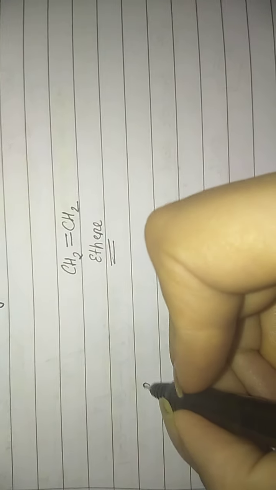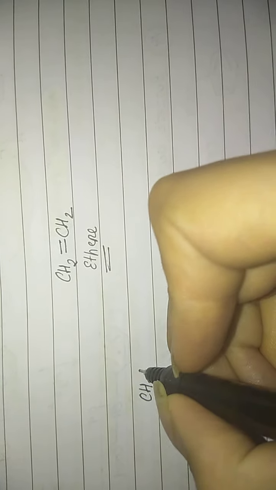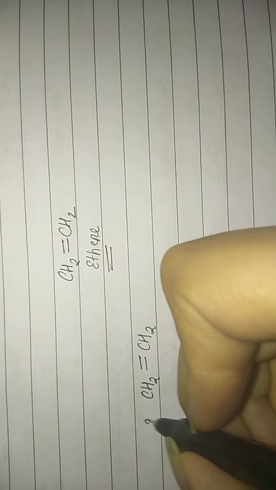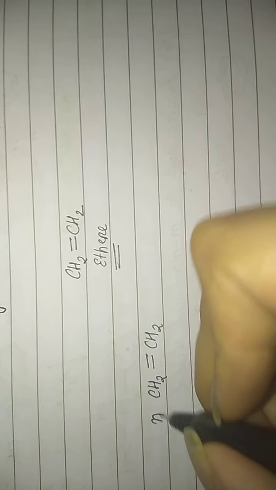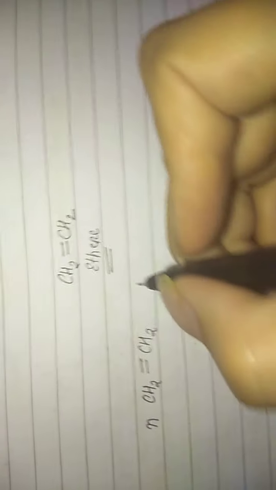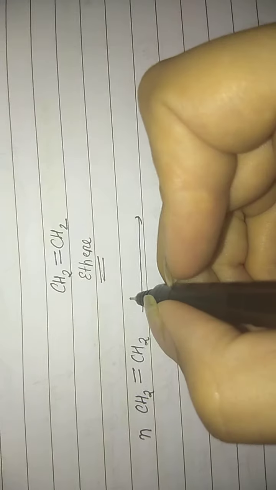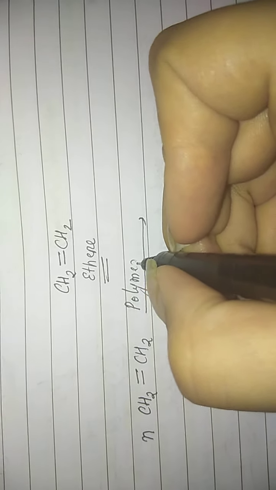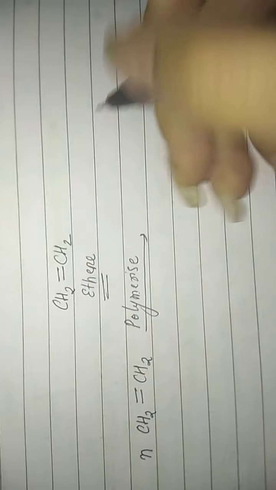Now, how am I going to show you this in a chemical equation? CH2 double bond CH2. If I take n number of, any very large number of, ethene molecules together, then all of them are going to polymerize.